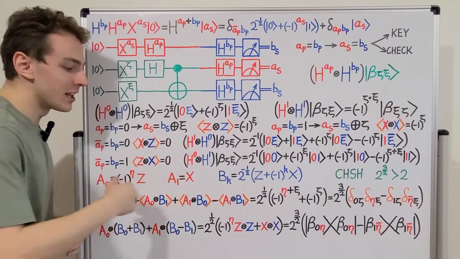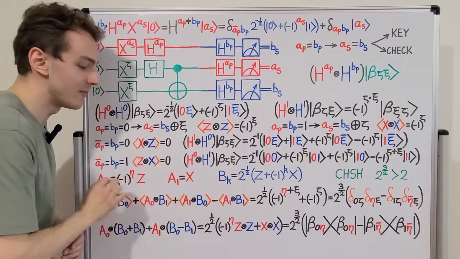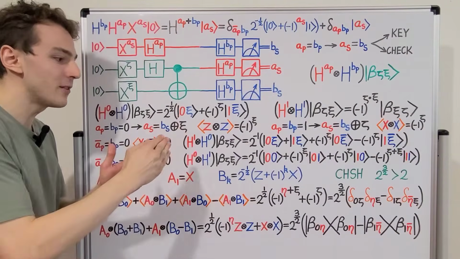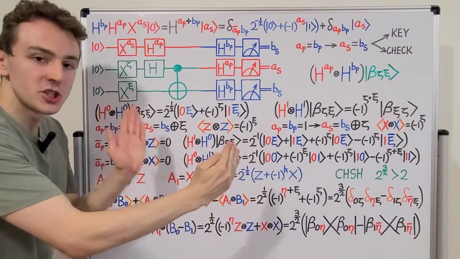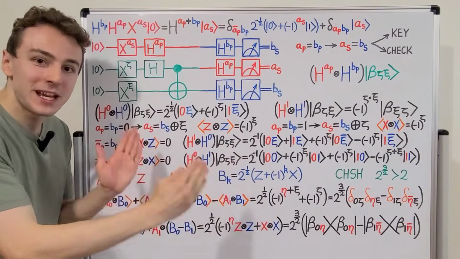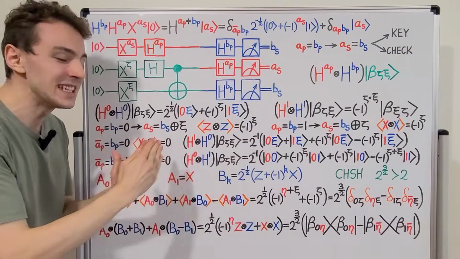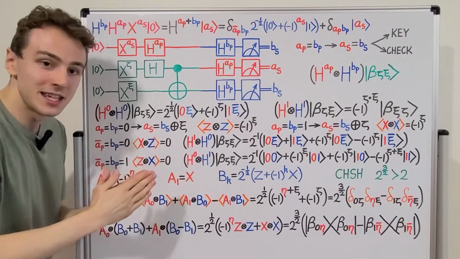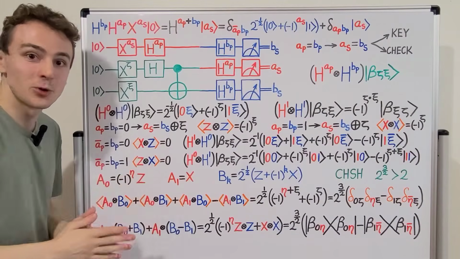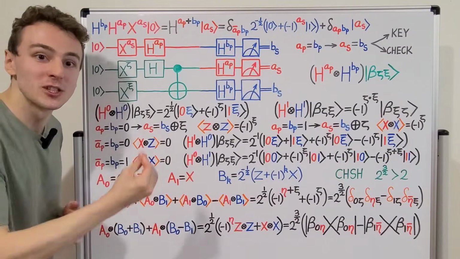So we've seen that if we can arbitrarily assign the values of these expectation values, we have a maximum value of 4. And classically, we've seen that the upper bound is 2. In quantum mechanics, the upper bound is in between these values. So it violates the classical upper bound. This is called a violation of Bell's inequality.